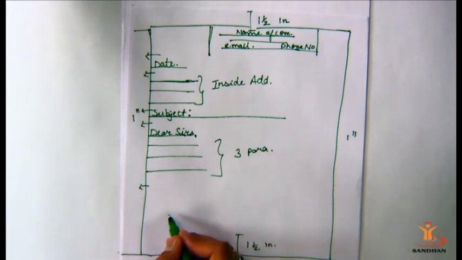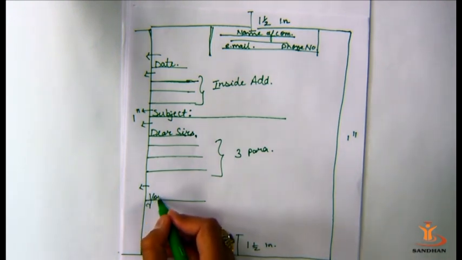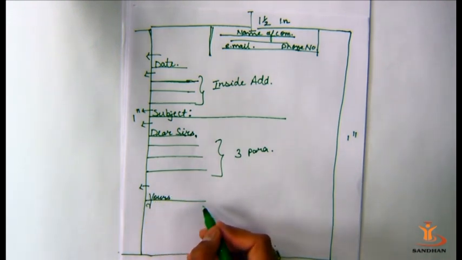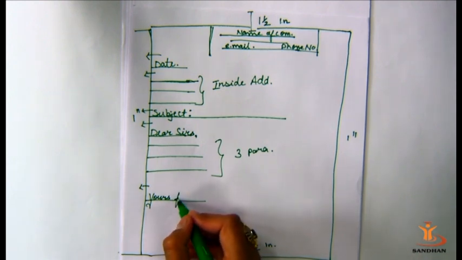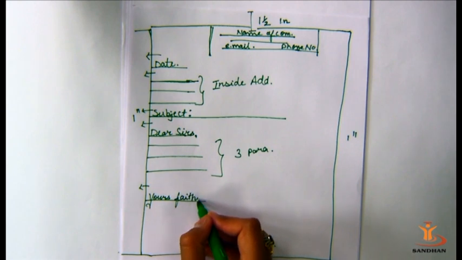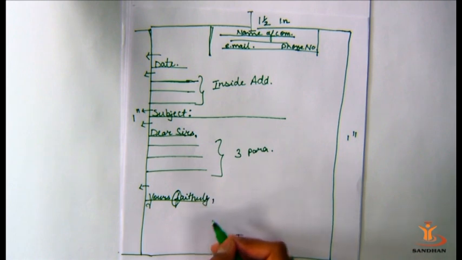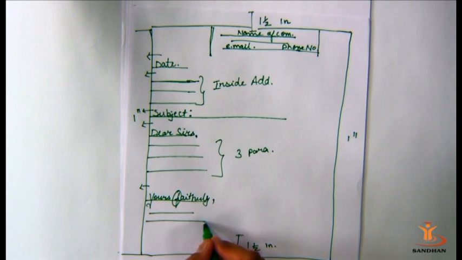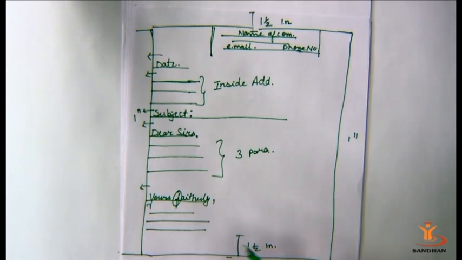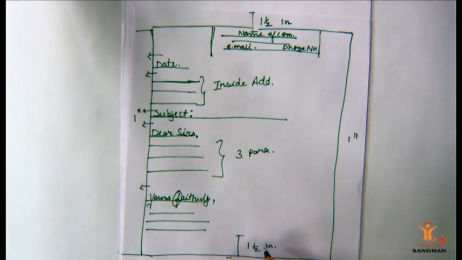Here again we'll leave one line. Complimentary close, that is yours faithfully. Here no apostrophe, and whatever we are writing, we'll write in small letters only. Suppose we are writing faithfully, we'll write F small. Then we'll do the signature here. We'll write down the full name and designation. That's it. Clear? So this is the structure of the letter.